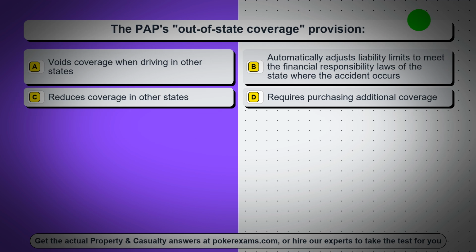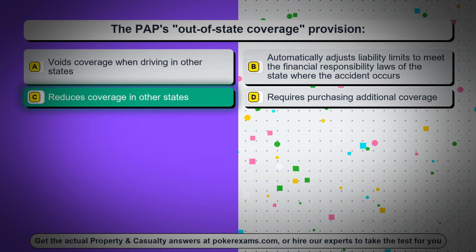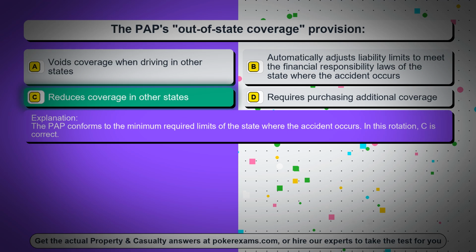Question 79. The PAP's out-of-state coverage provision. Option A voids coverage when driving in other states. Option B automatically adjusts liability limits to meet the financial responsibility laws of the state where the accident occurs. Option C reduces coverage in other states. Option D requires purchasing additional coverage. The correct answer is option C, reduces coverage in other states. The PAP conforms to the minimum required limits of the state where the accident occurs. In this rotation, C is correct.